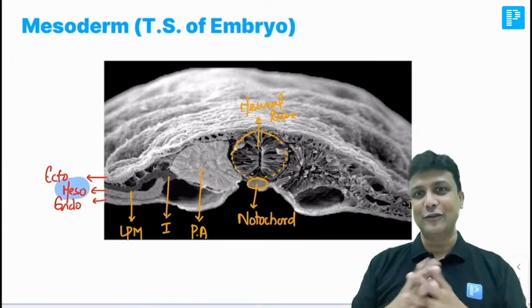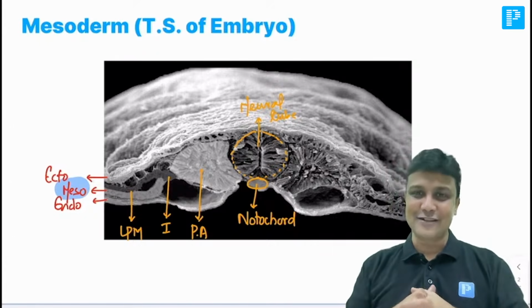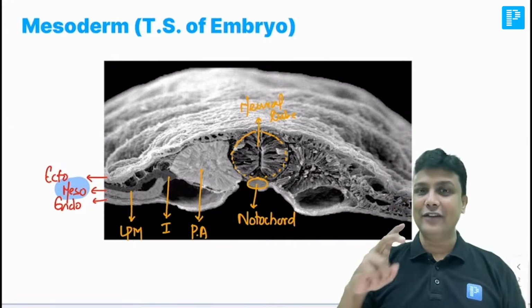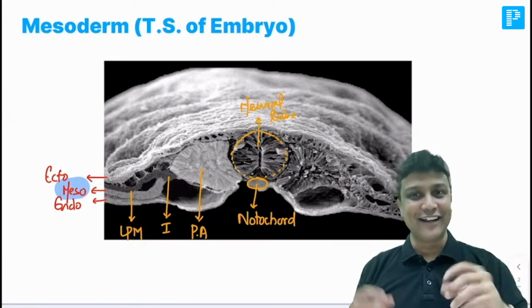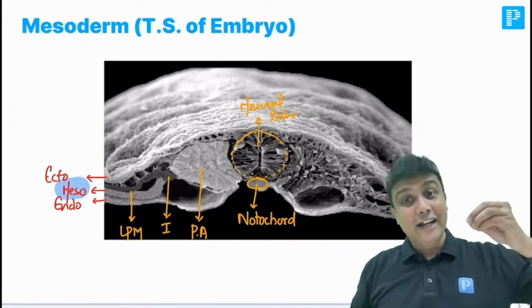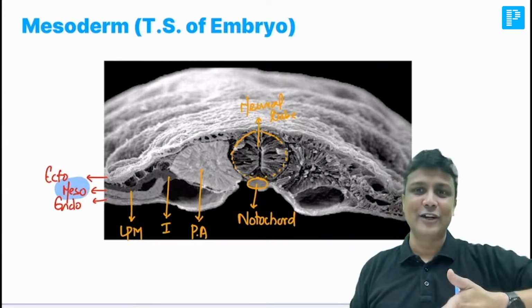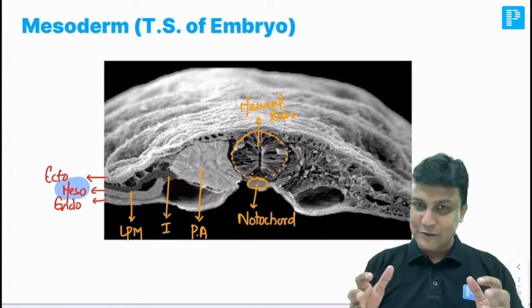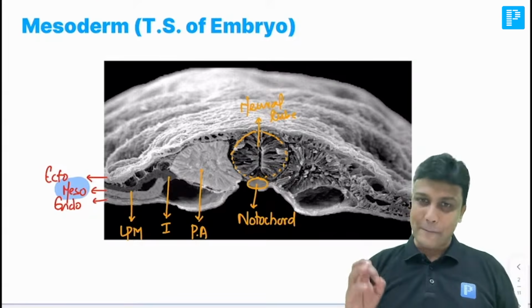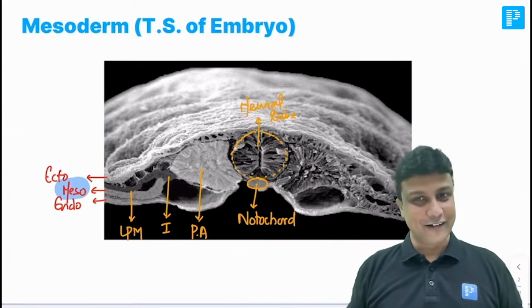So the first thing that you have to learn here, as I told you in the last class also, is that in the second week everything is double, and in the third week everything is triple. Understanding? So in the third week, intra-embryonic mesoderm is divided into how many parts? Three parts: paraxial mesoderm, intermediate mesoderm, and the lateral plate mesoderm. Clear with this one here?